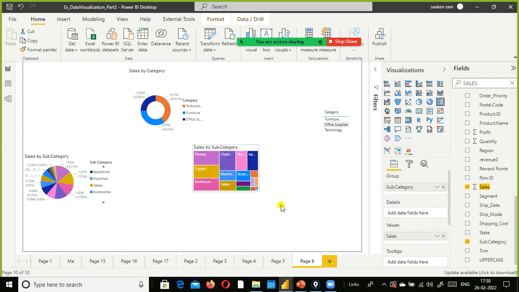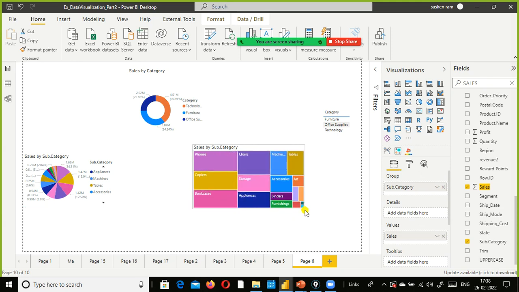The size of these subcategory rectangles represents a quantitative value here, and by default it sorts the values in descending order, so that we can see the items or categories which had the higher sales on the left side. On the right side and right side bottom, we can see the categories where we made less sales. So that is what we can see here.